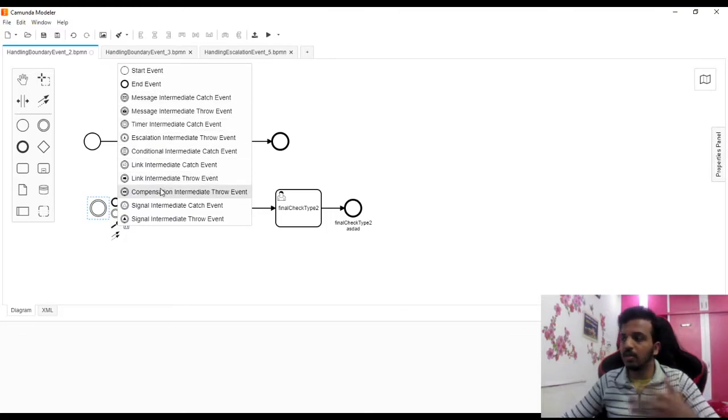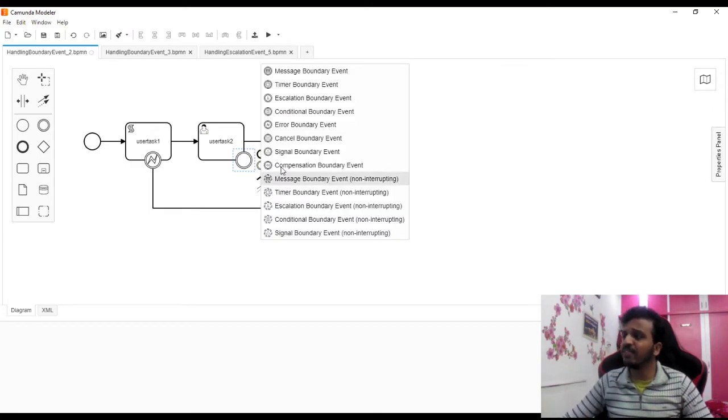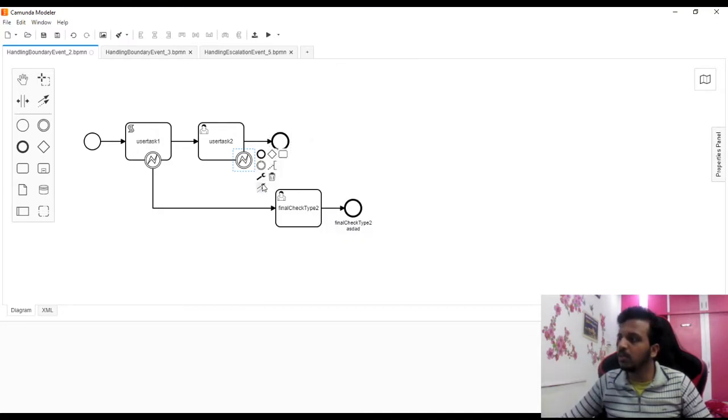I cannot find it here. If I search for shock, that shock symbol, I cannot find it here. So if I drag this onto the boundary of something, then the options change as per the boundary, because now the component is on top of something. So let's see, here it is called an error boundary event. So let me delete this.